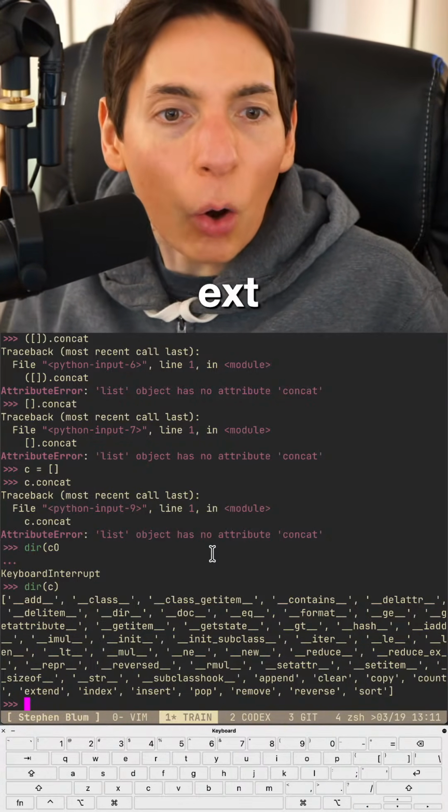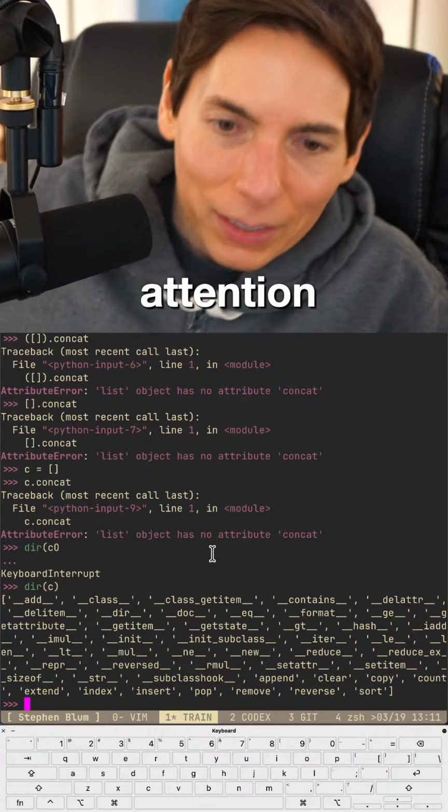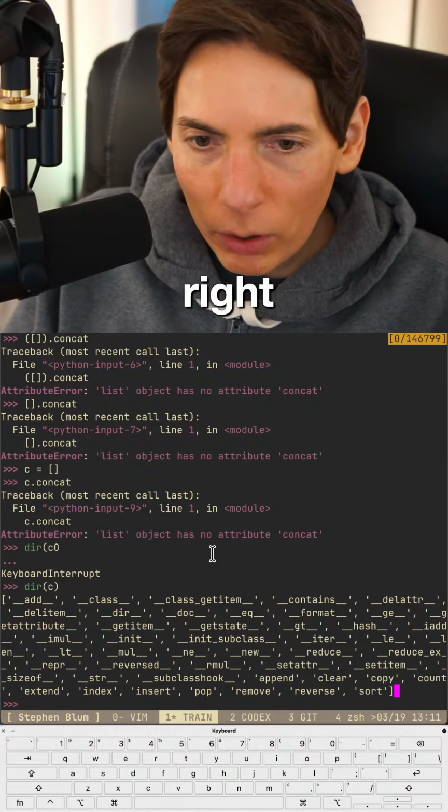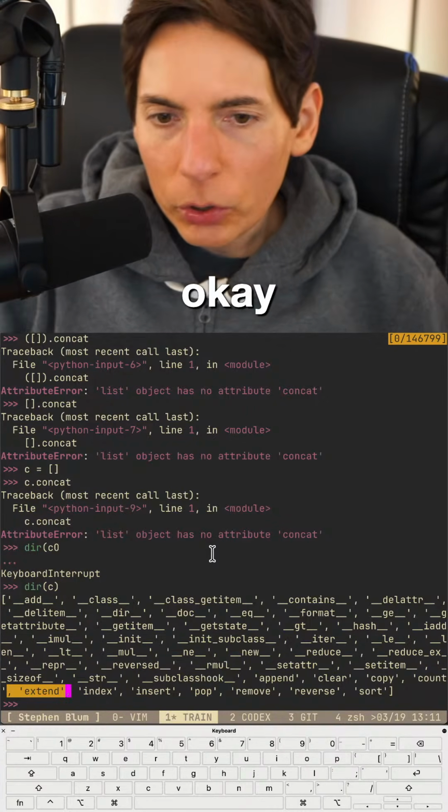Okay, it's called extend. Oh, hey Sandroot. Yeah, you figured it out, Sandroot. All right, thank you for paying attention. Yep, it's right there, right where our cursor is, right here. Extend, right there.